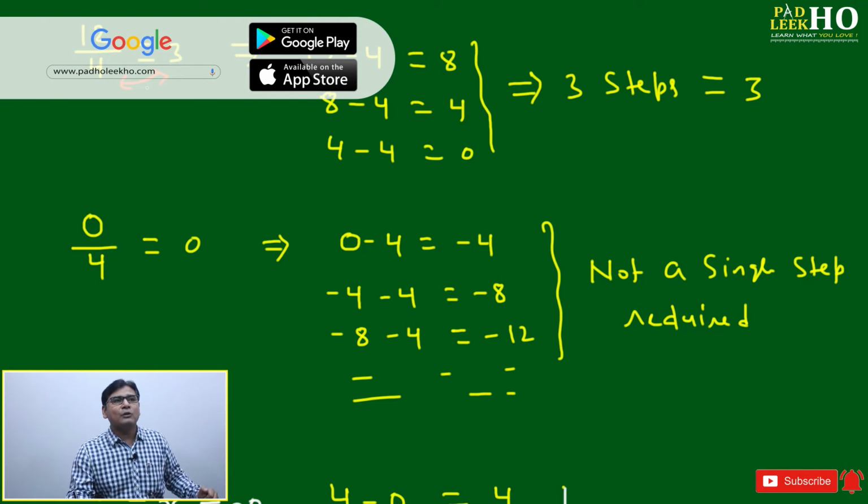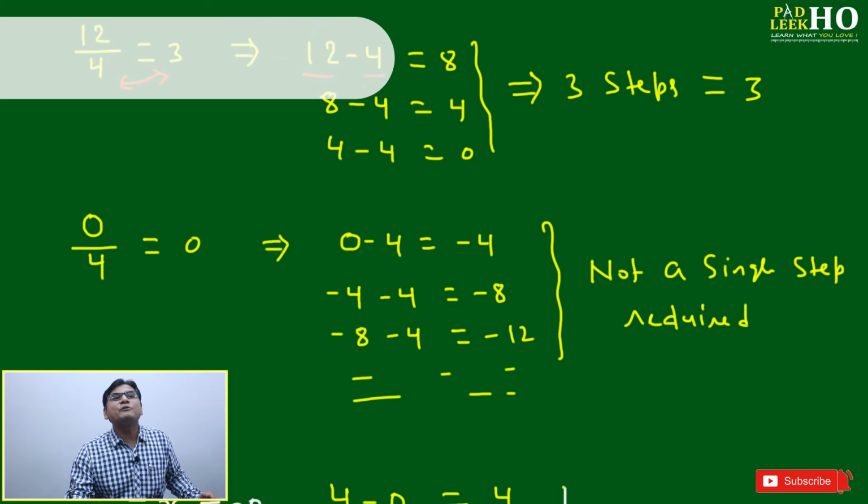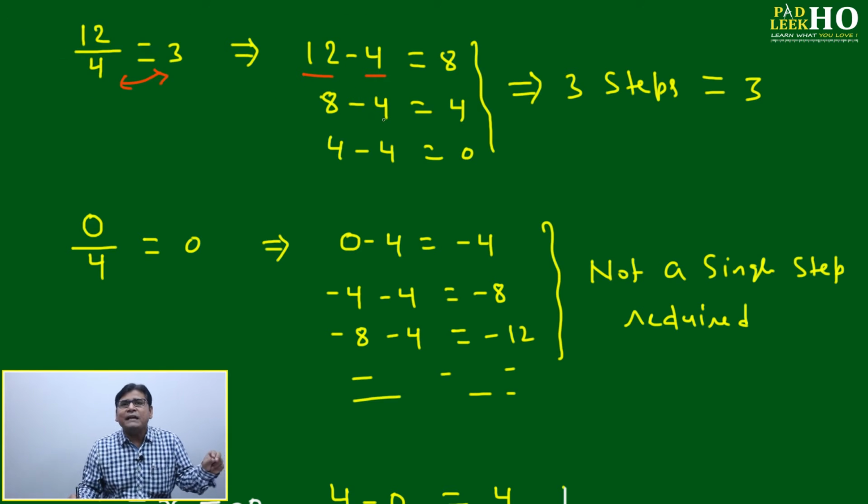Now if you are dividing 12 by 4, then what is the meaning? You have to just keep on subtracting. What I am doing here? During the entire course I am trying to convert multiplication and division into addition and subtraction. Same thing I have done for multiplication, and same thing I am doing for division, because addition and subtraction you will be able to do without pen and pencil, based on your mind blackboard. The mind also has one blackboard, you can write there and you will be able to understand. You will get the desired result whatever you want.